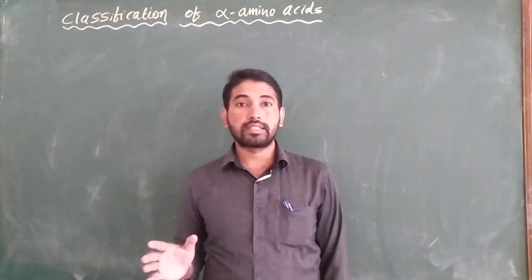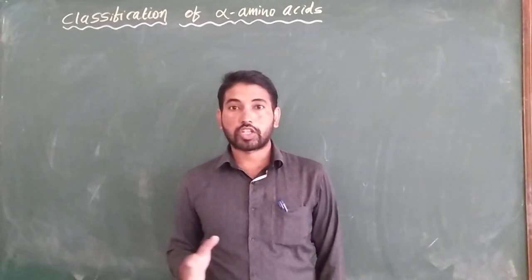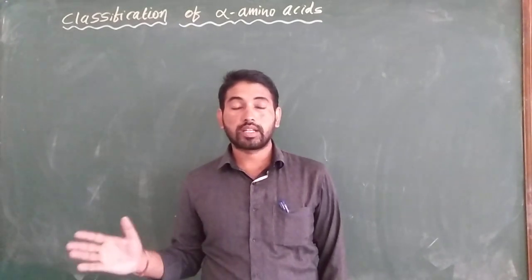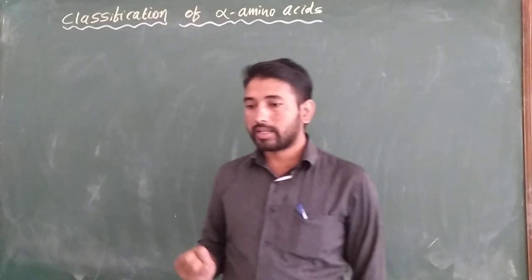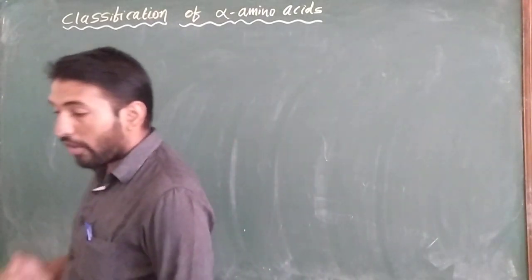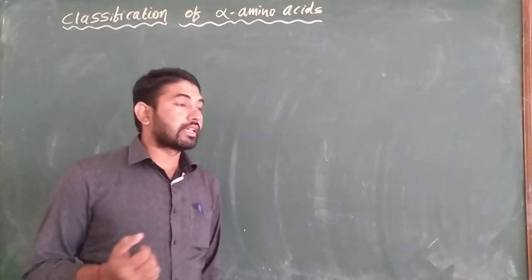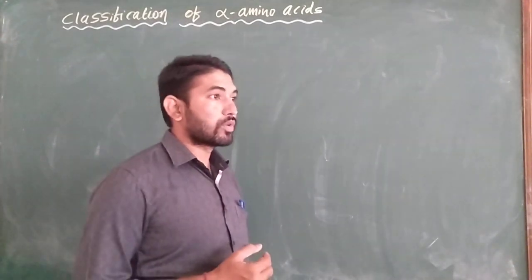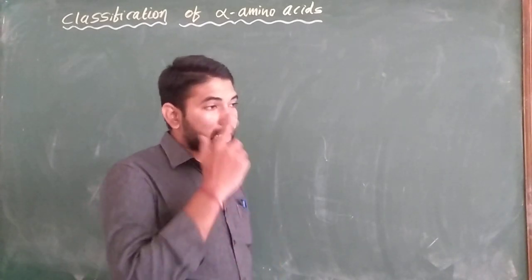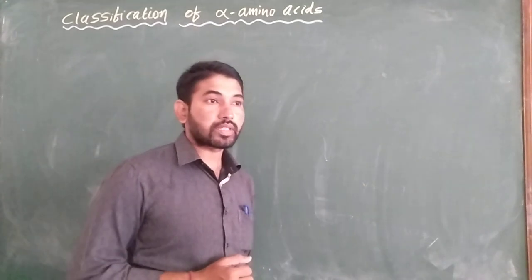Amino acids are classified in different ways: according to their structure, according to their nature, and according to their biological importance. Already we have studied the classification based on nature.